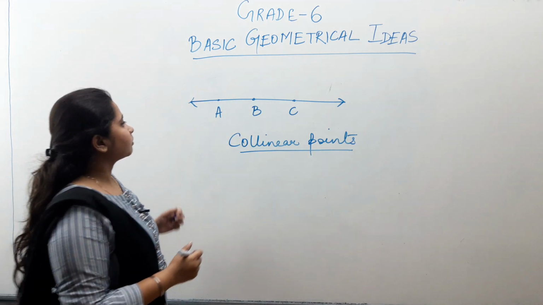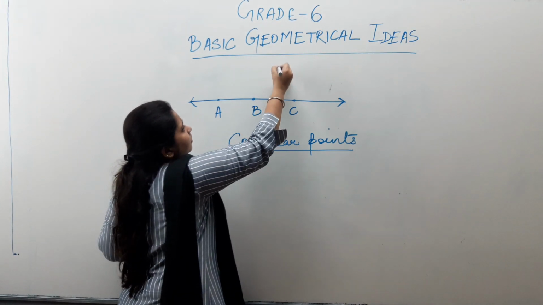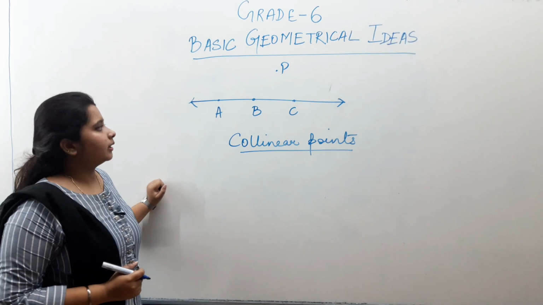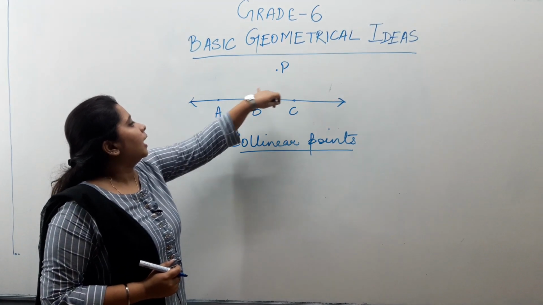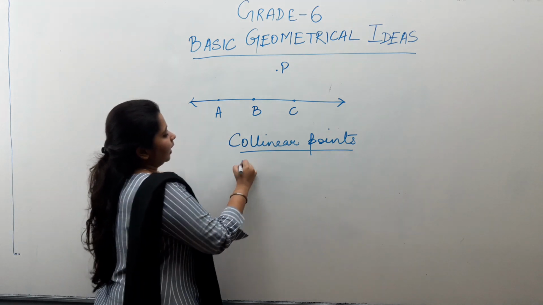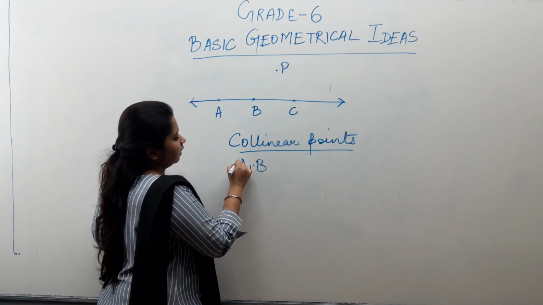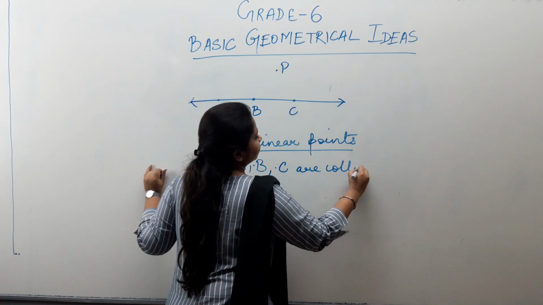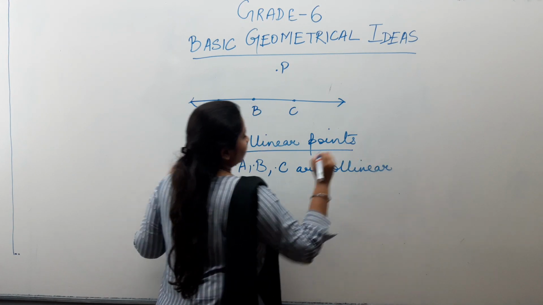Does this point P lie on this line? No, it doesn't. That means A, B and P are not collinear, but A, B and C points are collinear.